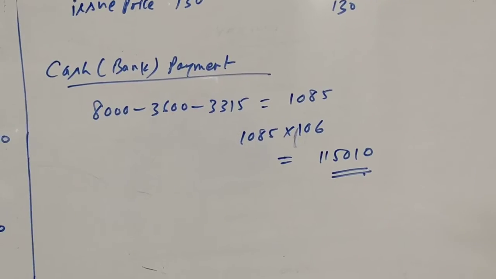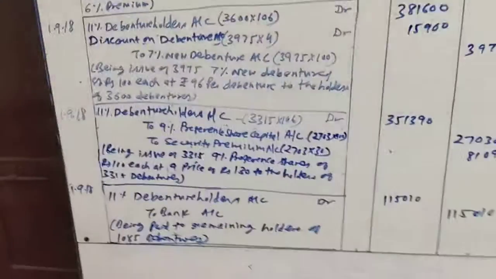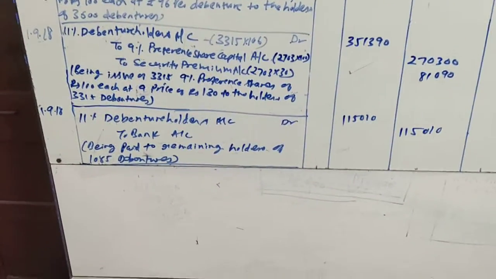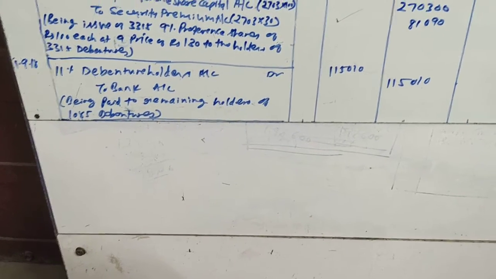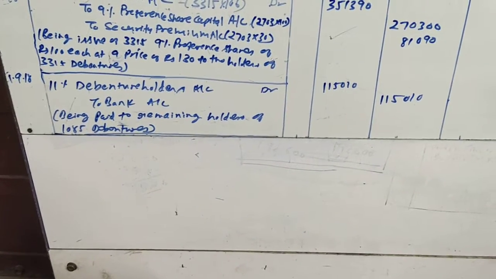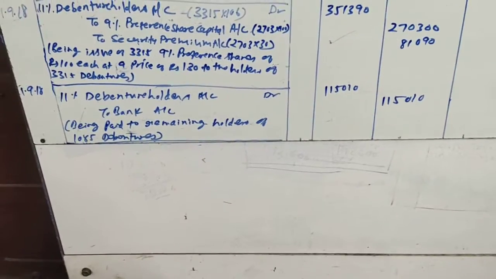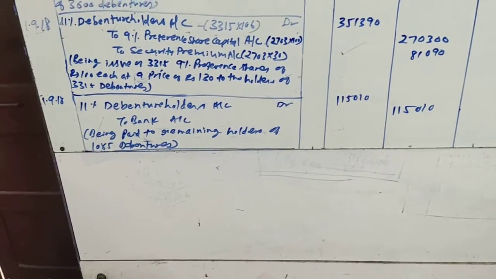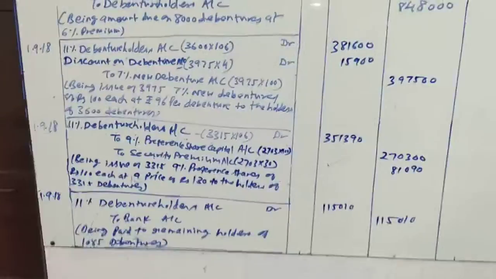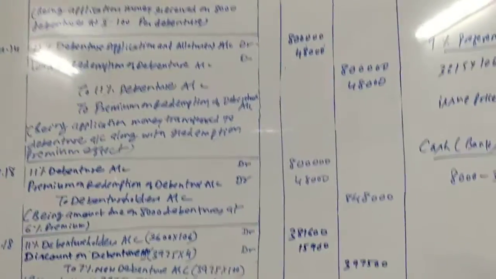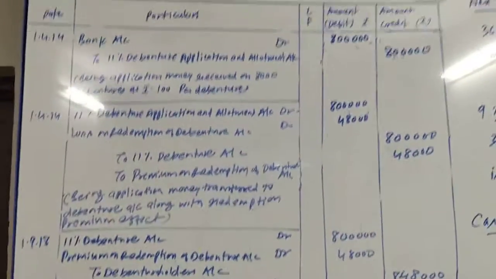So we will pass the entry for this payment. We very well know this entry: debenture holders account debit to bank account, being paid to remaining holders of 1,085 debentures, that is 115010. Okay friends, so this was about sum number 29. Here our chapter comes to an end. Next lecture we will start with the new chapter.